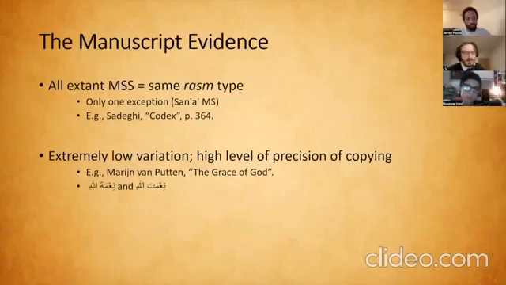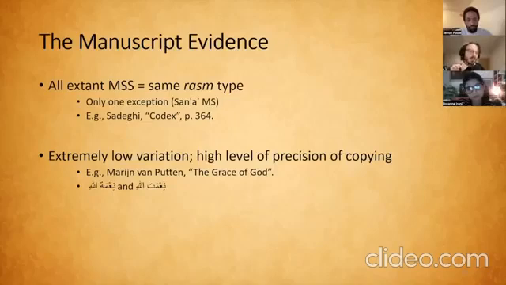MSS just means manuscripts, right? And what's interesting is that almost all manuscripts of the Quran, no matter where we look, no matter when we look, they almost all have the same rasm type. So what I mean is that they have the same consonantal skeleton, right? Obviously, there's a margin of error. There are very, very tiny minor scribal errors and things like that. Of course, every manuscript that gets copied, obviously, things happen in the course of transmission.